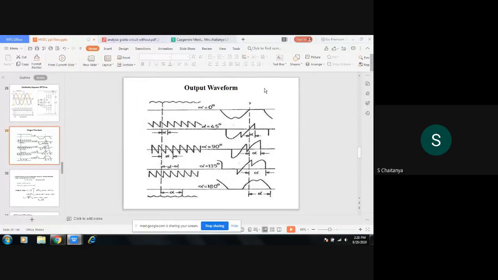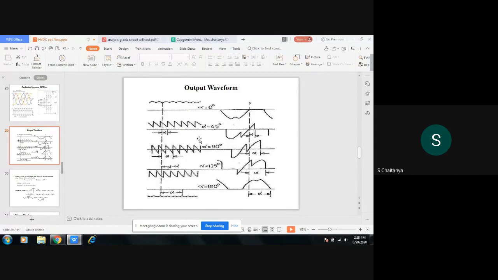The thyristors will be in rectifier mode, and we will get the positive side DC voltage. Here you won't get a pure DC voltage, you are getting some ripples. 6 pulses for one cycle of AC voltage, you will get the ripples, up to 90 degrees. At 90 degrees, alpha is equal to 90 degrees, you will get half on the positive side and half on the negative side.